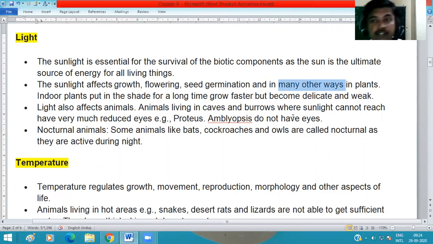Some plants are indoor plants. These plants grow in our homes or in shadow. They grow very long and fast, but they become delicate and weak due to the absence of direct sunlight. They get reflected sunlight from different sources. Light also affects animals.